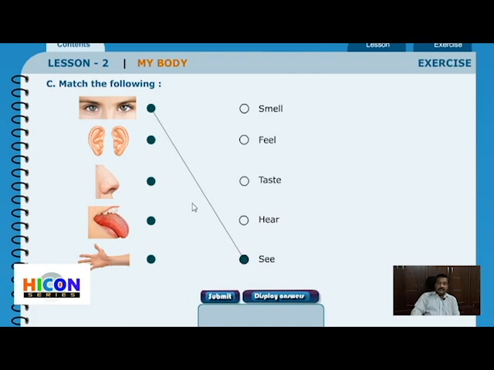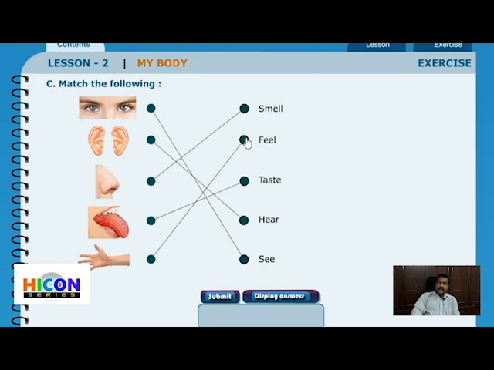Right? With the ears we hear. We smell with our nose. We taste with our tongue. And we feel with our skin. Okay?